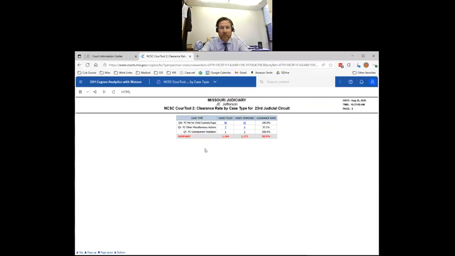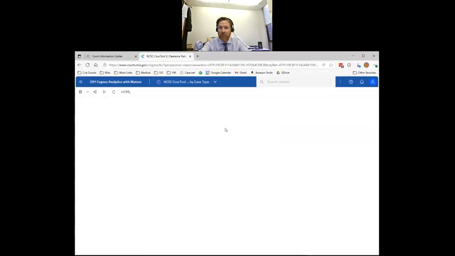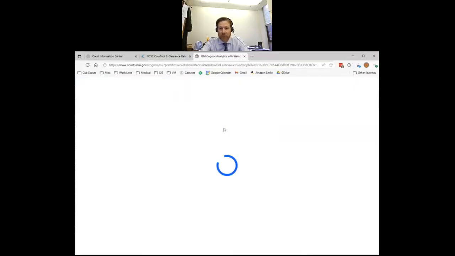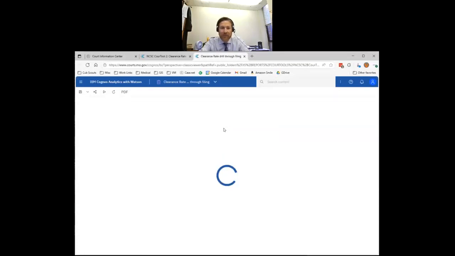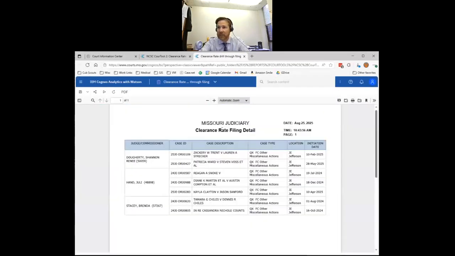If you want to see where these numbers came from, the blue underlined numbers are hyperlinks. You can click that number right there, and it will actually pull up those cases that were filed or disposed during that time frame. So for the category or the type that I clicked, I can see that these were the cases that were filed.